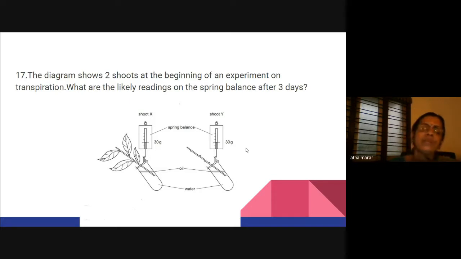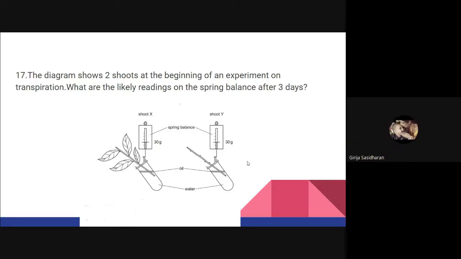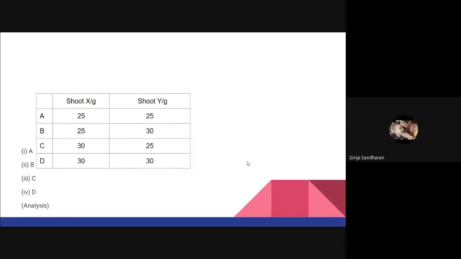This is one question which I got, and the answer I got is, I think there will not be a big weight difference in both. That is what my mind said. I don't know. But what I am telling is, teachers, when we keep questions, of course, the answer I think is D. Both will not show any significant difference. Yes, ma'am.